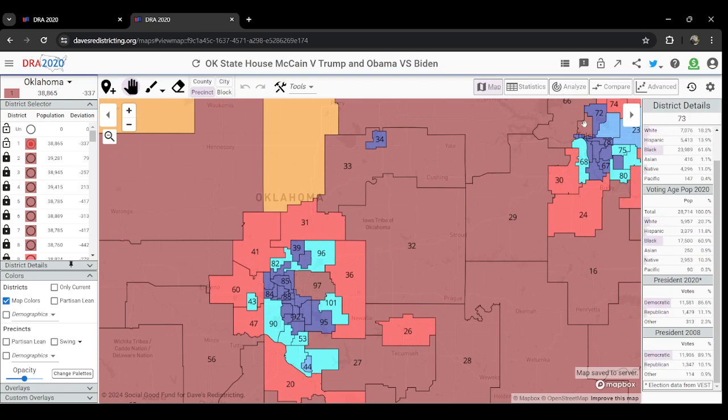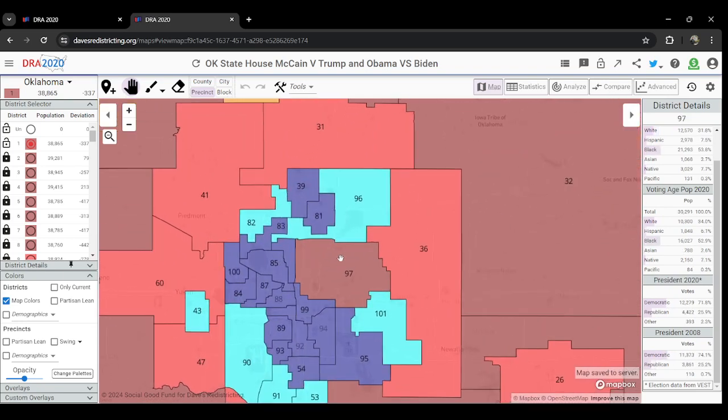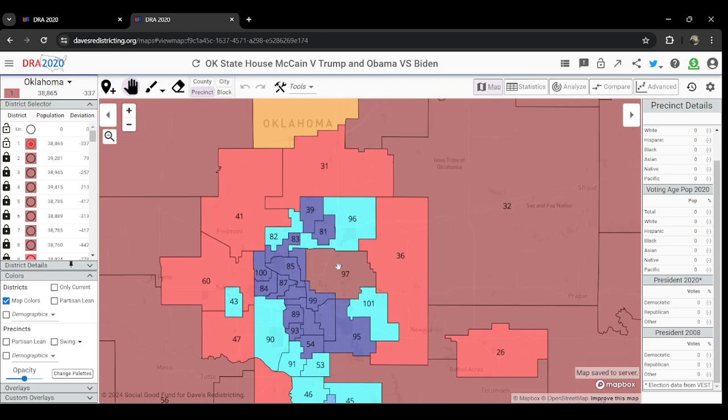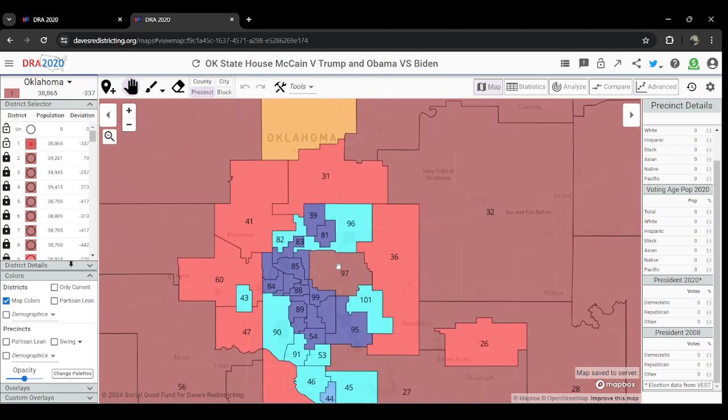I think this has more to do with that aforementioned commercialization of these areas, but it is also notable that these areas are a bit wider than they were in the past. Specifically in 97, a lot of the black population is starting to move to different parts of OKC. Now, while these districts are still very safe Democrat, it is definitely an interesting trend to watch as things continue.